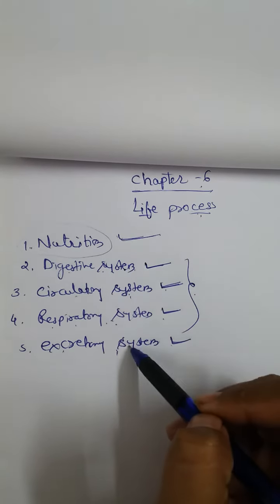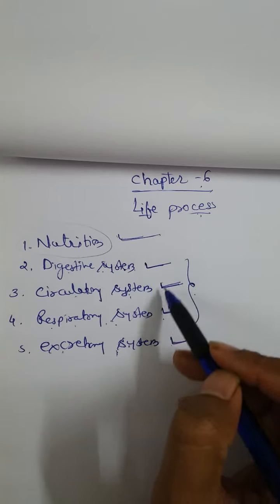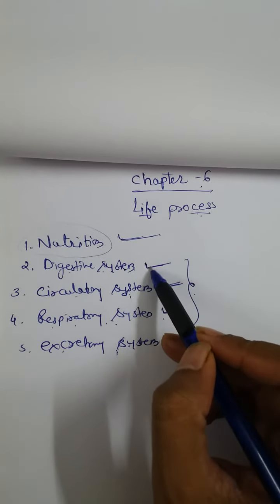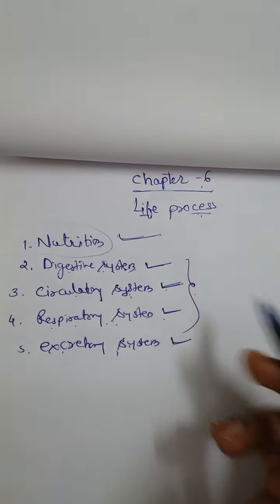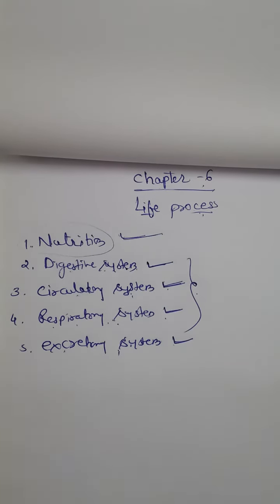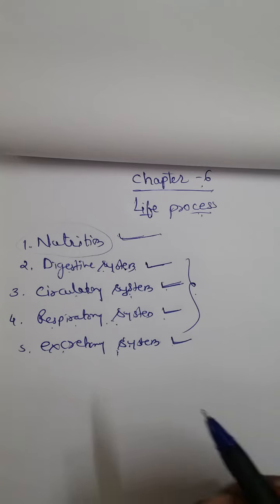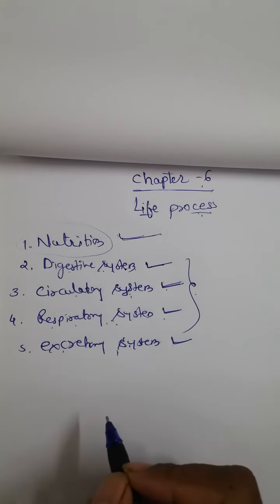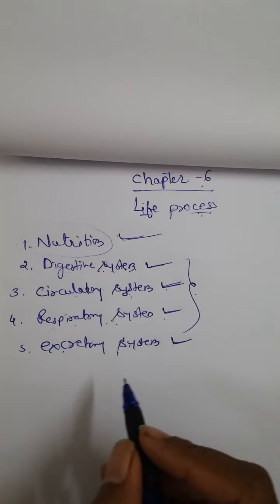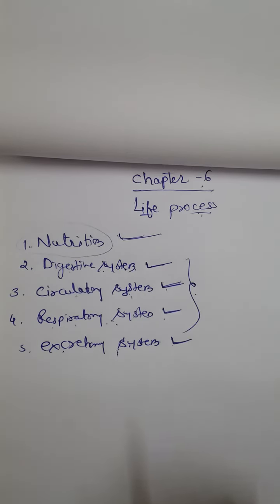and after that we will study those systems in humans. So we will see the human digestive system, and all the systems related to humans. Now in your 10th class we will see some more systems like the nervous system, endocrine system, and reproductive system. So these systems we will see in our next chapters.